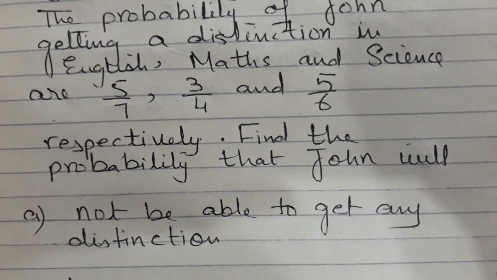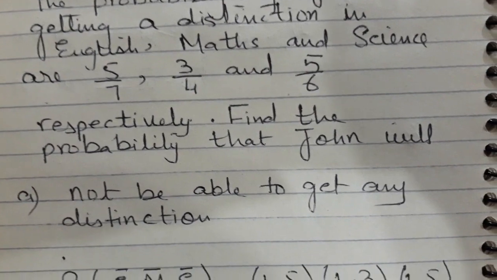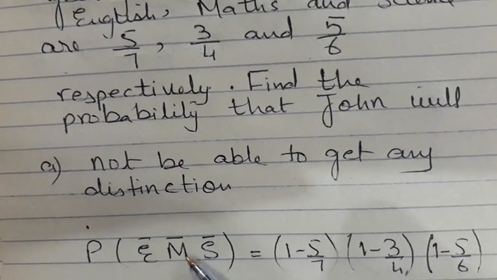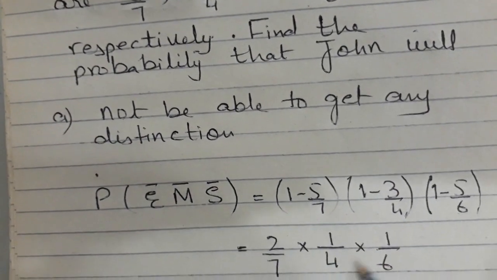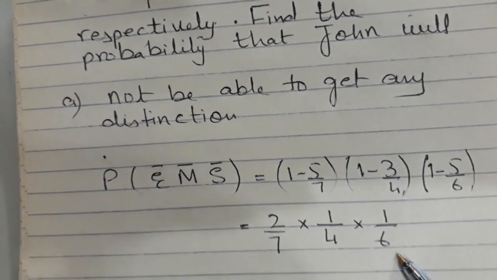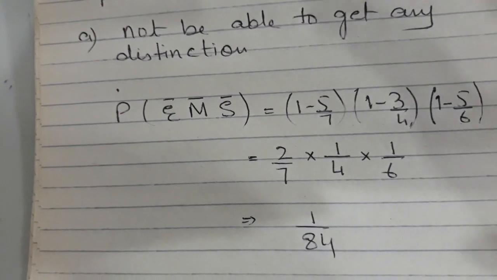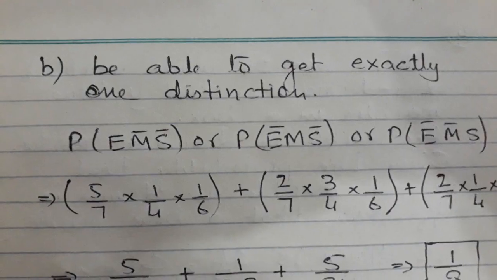Okay, the question is saying that John will not be able to get any distinction. So it means he is not getting a distinction in English, Maths and Science. I have just explained this to you. So you will multiply the probabilities and you will get the probability that he will not get a distinction and he will not enter the science stream program.